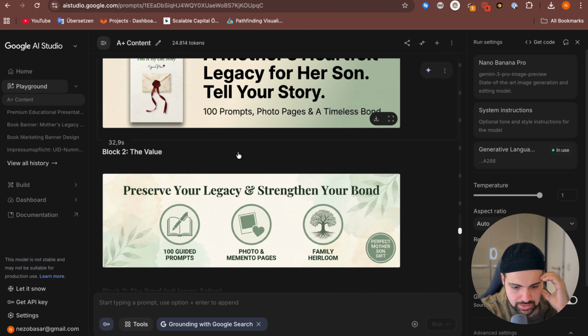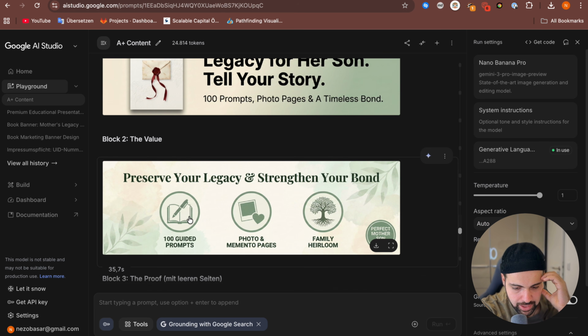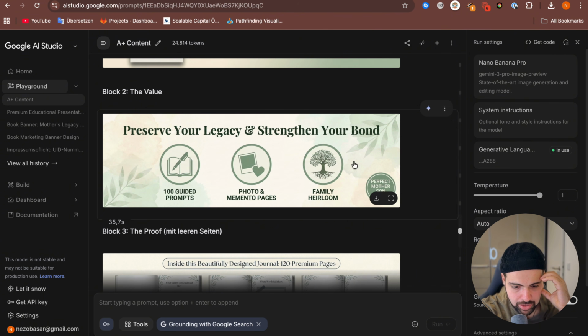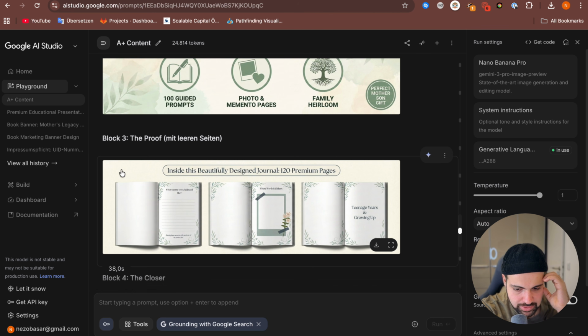The next block is, as you see, the value block. He added 3 icons for me and also the benefits and the title, and he also added this perfect mother-son gift tag, and the background is also pretty nice. It's kind of like the interior design of my book. The third block is, you see, he added all the interior and these are actual screenshots of my real interior. So it's not made up by the AI. He also added a title here.